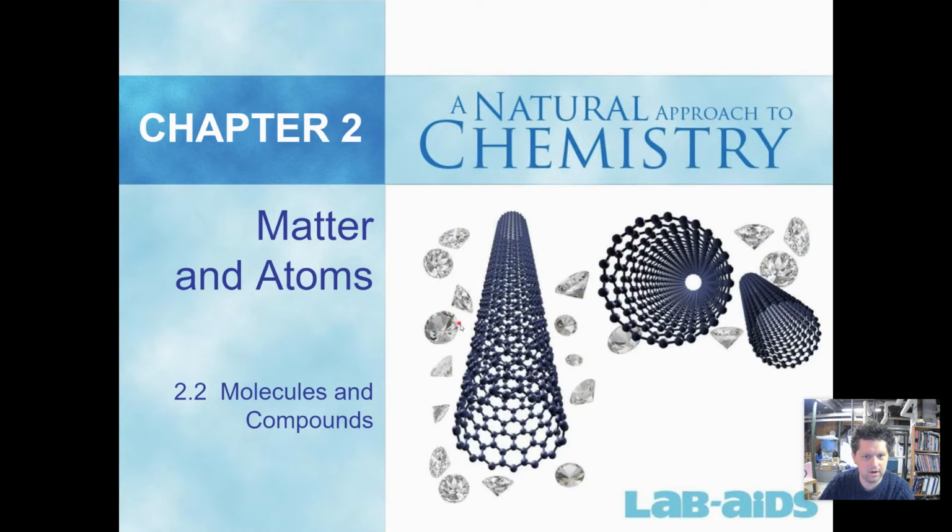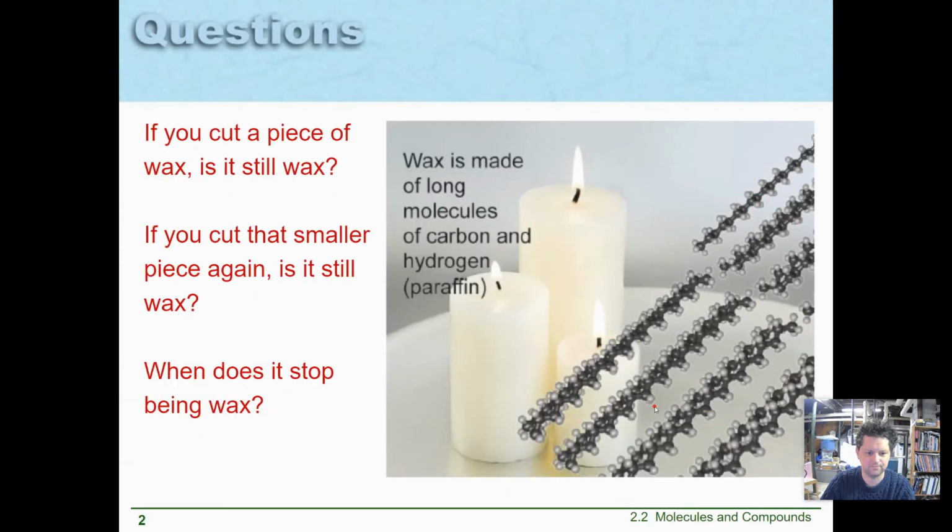So we already talked about matter, right? Anything that has mass and takes up space. We can divide it into two simple categories: mixtures and substances. A mixture is multiple substances. A substance is only one kind of thing. And then we looked at the physical and chemical properties of different kinds of things. All matter has physical and chemical properties. And I know that matter is made of elements, and those elements are tracked in the periodic table. We're going to take a closer look now into things called molecules and compounds.